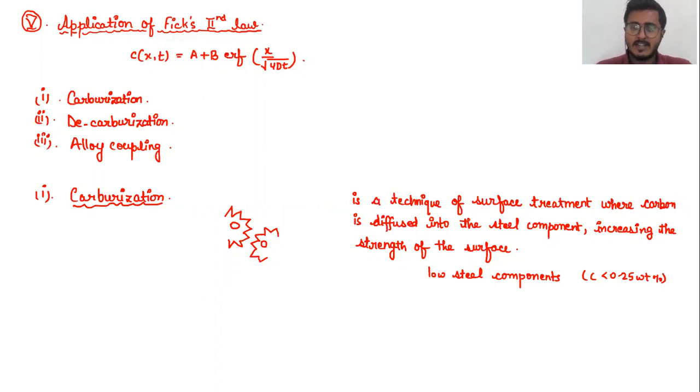So how is carburization mainly carried out? In order to understand that, let us take a block of low carbon steel and see how carburization takes place. We know that carburization is a surface technique, right?